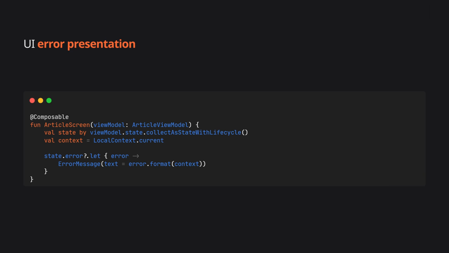And in our composable, we call format on the error, passing in the context. This is idiomatic Kotlin. We have a UI error, we want to format it, so we call the format method on it. The extension function gets the localized string with all the parameters filled in. It's simple, clean, and fully testable at every layer.